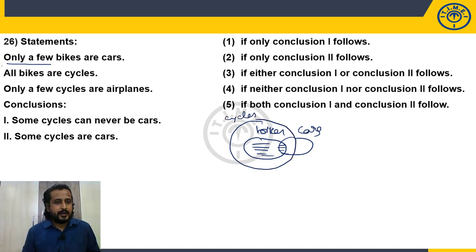Okay, fine. Next, only a few cycles are aeroplanes. Only this part of the aeroplanes must be cycles.